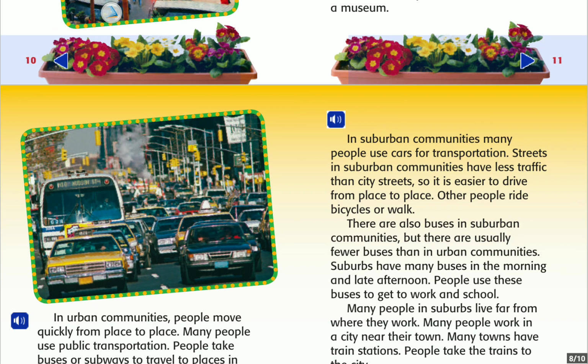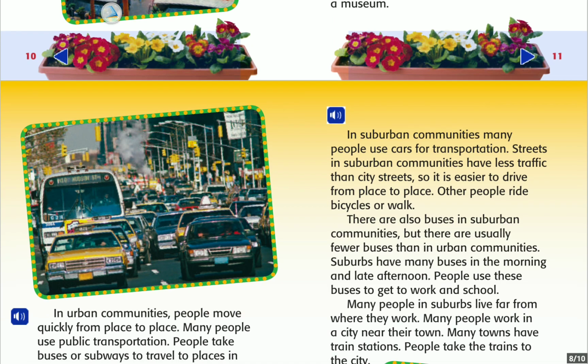In suburban communities, many people use cars for transportation. Streets in suburban communities have less traffic than city streets, so it is easier to drive from place to place. Other people ride bicycles or walk. There are also buses in suburban communities, but there are usually fewer buses than in urban communities.